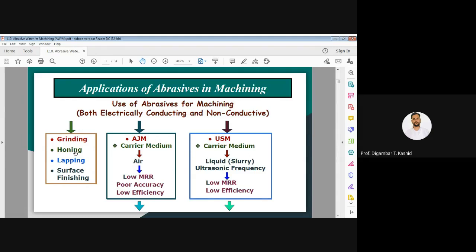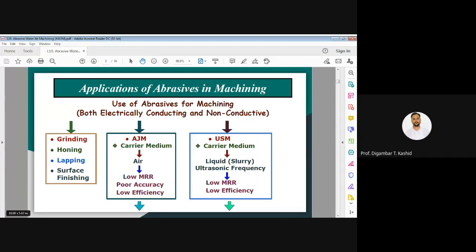These are the traditional processes which are based on the applications of abrasives. One point to note here is that all these processes are applicable for electrically conductive as well as electrically non-conductive materials.